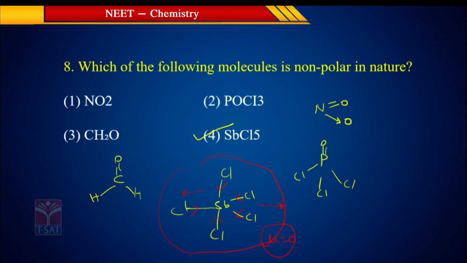But coming to this one, its net vector moment is in this direction, both going in the same direction. So the net vector moment is not equal to 0, and the dipole moment is also not equal to 0. Here POCl3 is also the same. This one is in this direction, and this will be in the opposite, but they are different atoms. The net vector moment is not equal to 0, so the dipole moment is also not equal to 0.